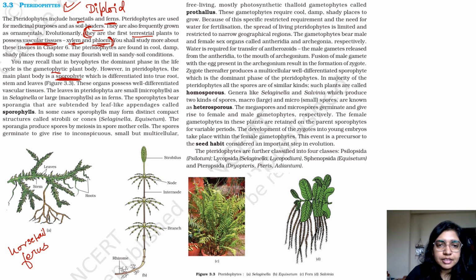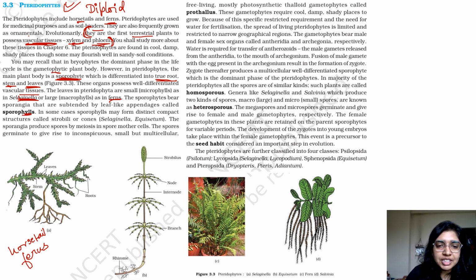From this point on, we are talking about true roots, true stem and true leaves. These organs possess well-differentiated vascular tissue, that is xylem and phloem. The leaves in Pteridophyta are small as in Selaginella, or large as in ferns. The sporophytes bear sporangia that are subtended by leaf-like appendages called sporophylls. So where are the spores present?